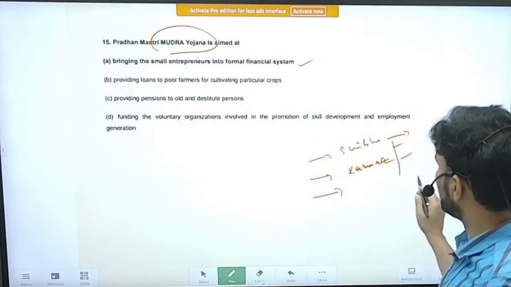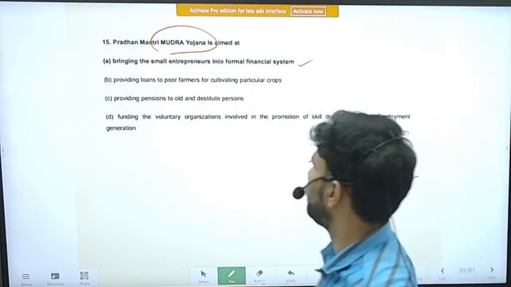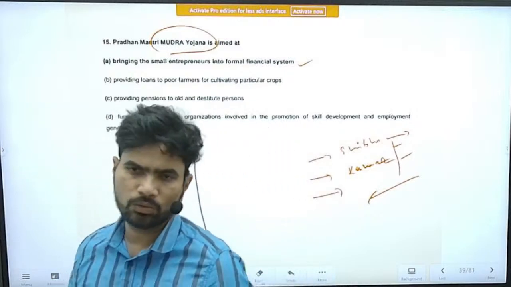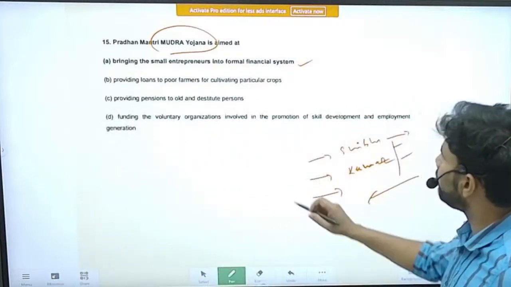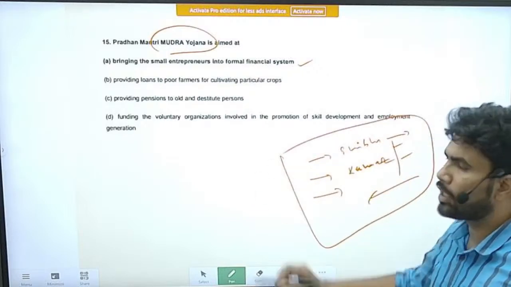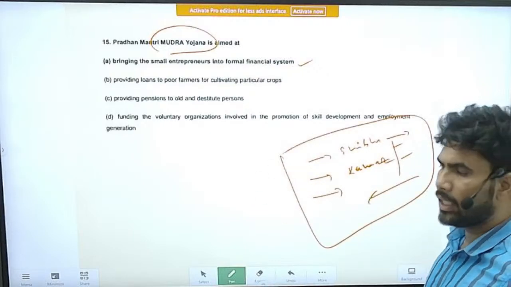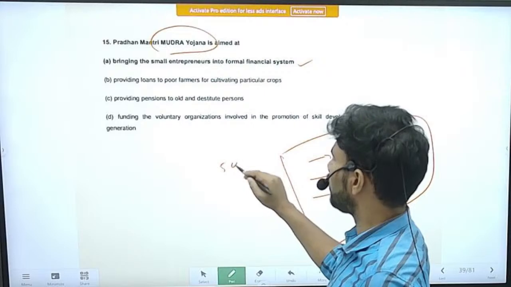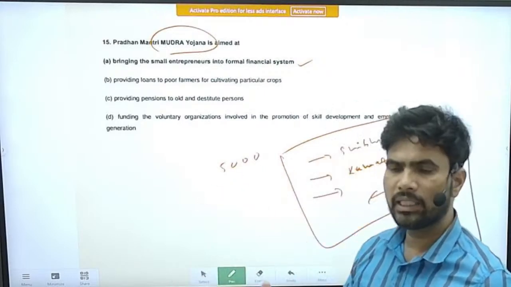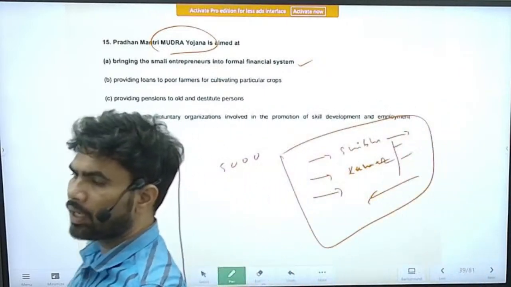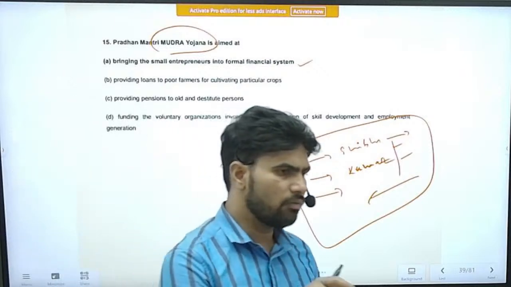Under these categories, micro enterprises have been advanced loans. Raghuram Rajan also expressed concern about these loans, especially the 5,000 loans given to many people, like day-to-day tailors, anyone involved in any work.